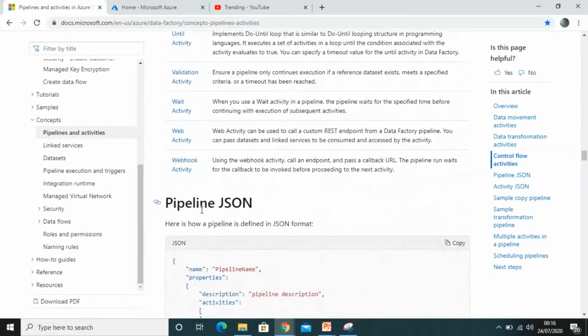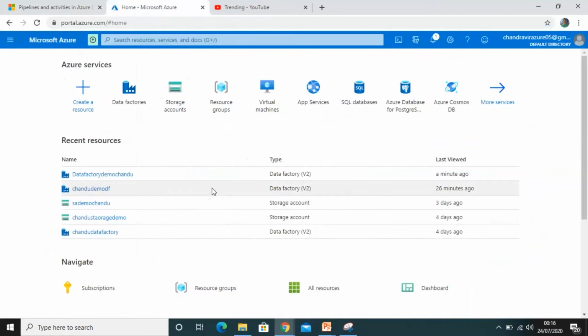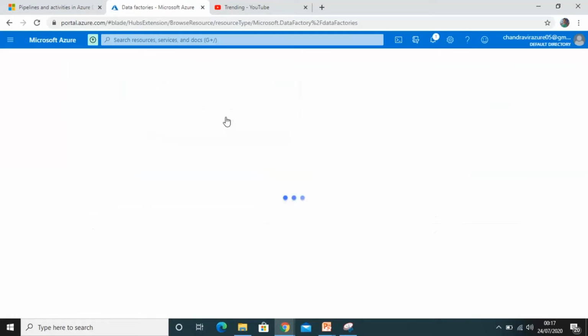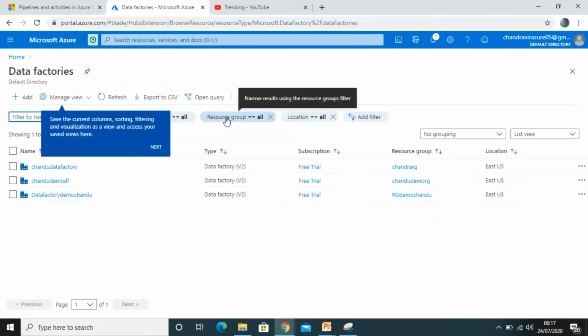Next, let's go to the Azure portal and see it in detail practically. This is the home page for Microsoft Azure, and we have the Data Factories option here. We can create data factories, or if we have an existing data factory, we can see it here. In the last session, I created a data factory.